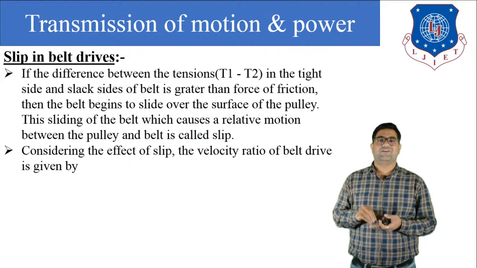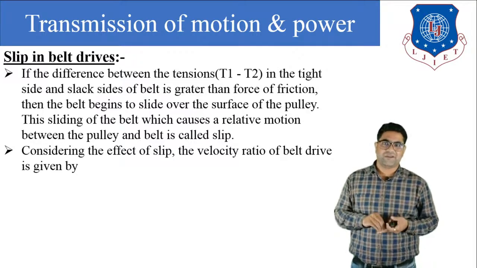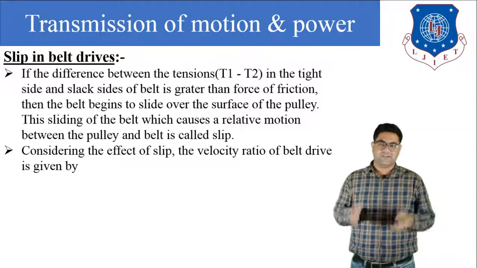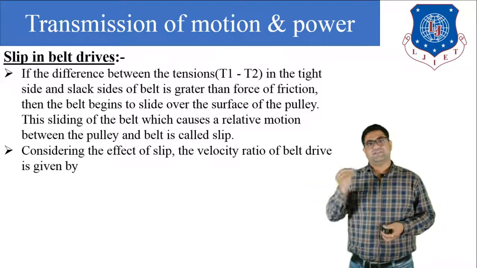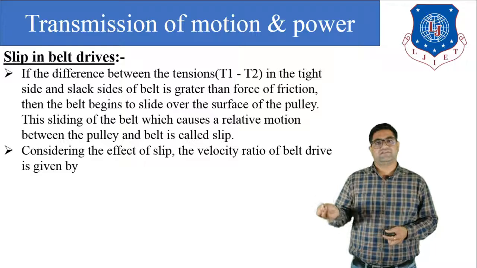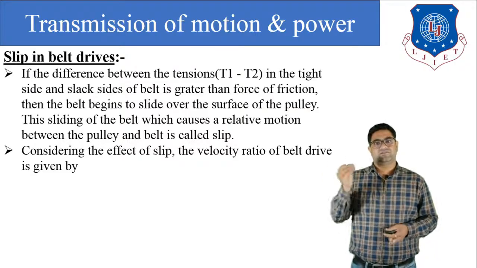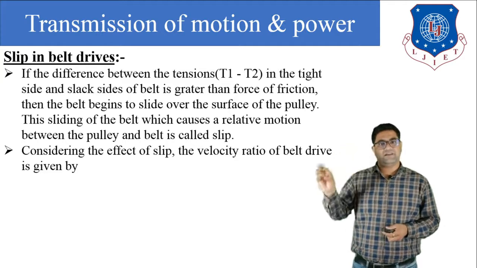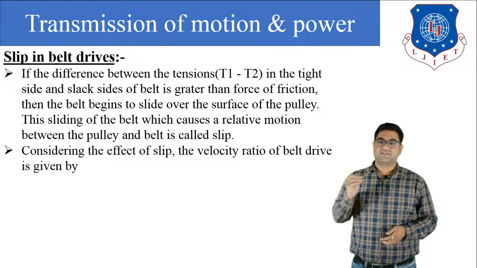So if we want to reduce the slip, then we have to keep the difference between the tensions and the friction force equal. If the difference between the tension and the friction force is not equal, then there is a chance of relative motion between the belt and the pulley, which is known as slip.